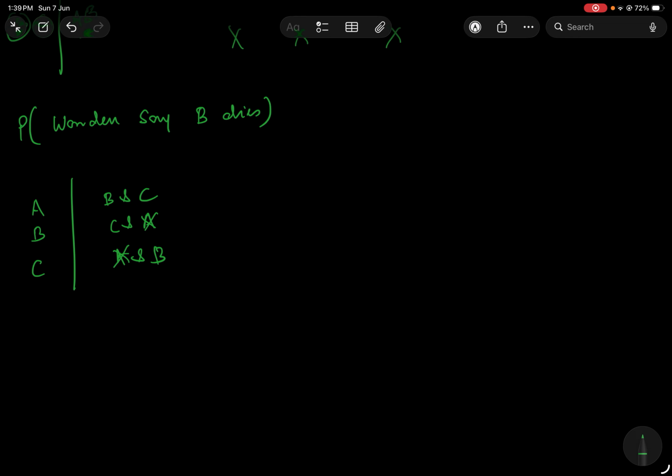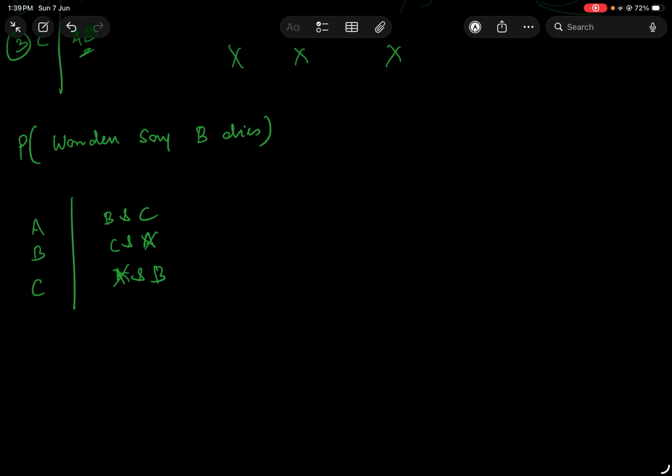Prisoner A has asked the warden, "You just tell me everything that you know about B and C. You just tell me out of B and C who will be executed." Now suppose, let's do the easy cases. Suppose the warden knows that C is surviving. Then in that case he can only say that B will die.